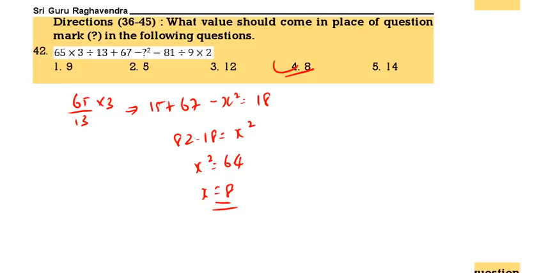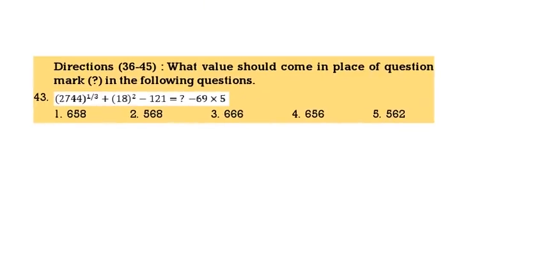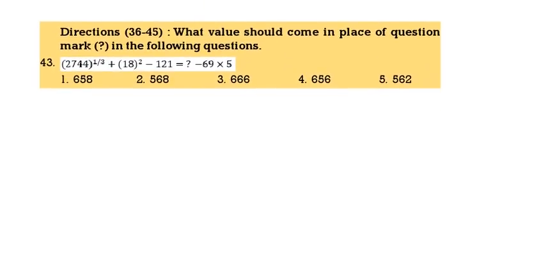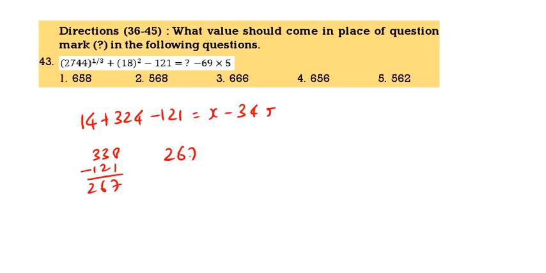See the next question, question 43. The cube root of 2744 is 14. 14 plus 324 minus 121 is equal to x minus 69 into 5, that is 345. 324 plus 14 is 338. 338 minus 121 is 217.